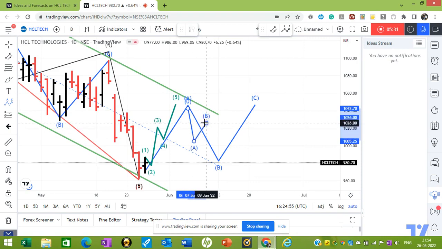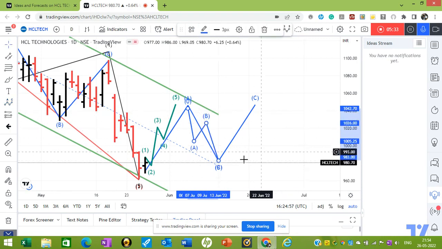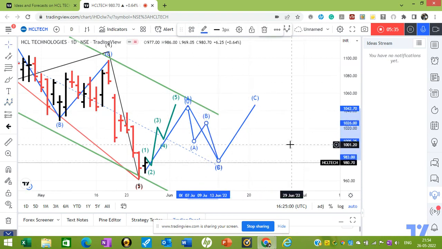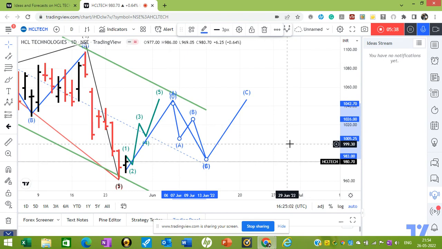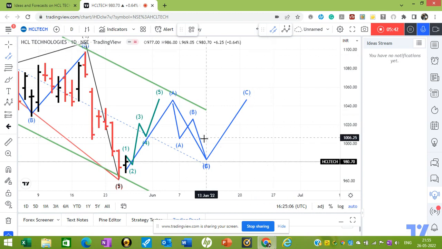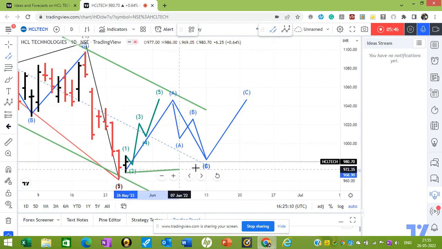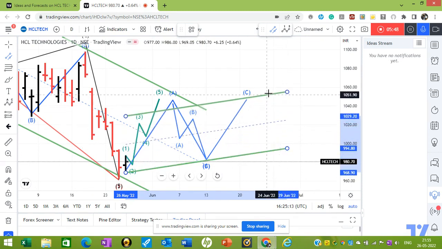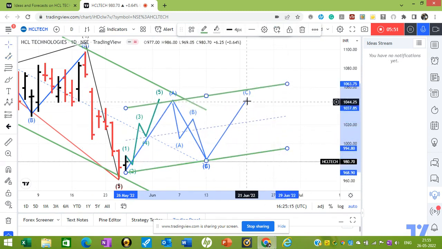This will be A, B, and C. And again, the best thing to analyze whether this will be a five wave move eventually or there will be a wave Z is to form a channel like this.